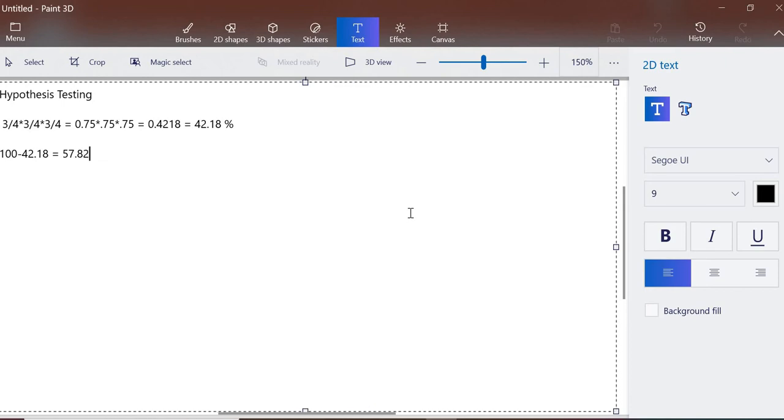So here the chance of him cheating is 57.82%, whereas the chance of him not getting picked is 42.18%. Okay, so as we are checking whether he is cheating or not, we can call cheating the null hypothesis and not cheating the alternate hypothesis.